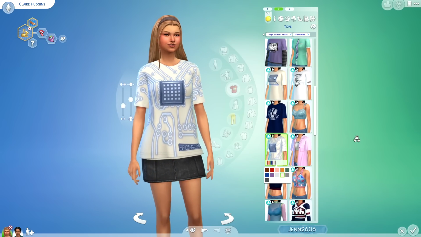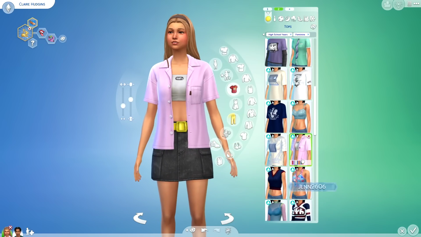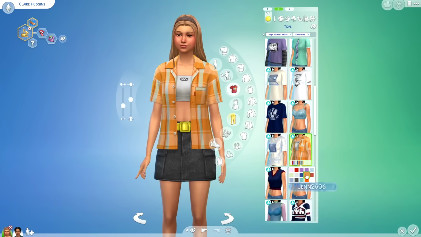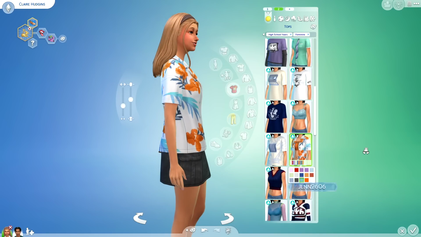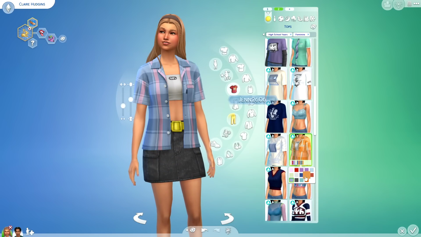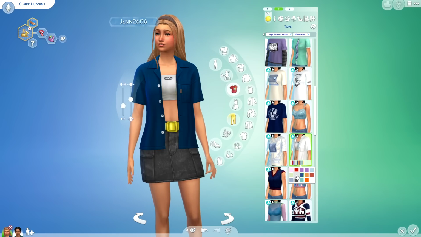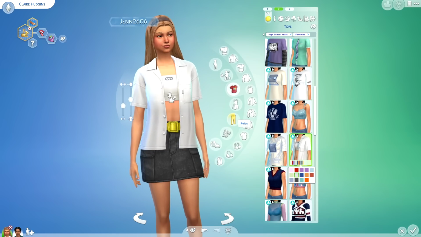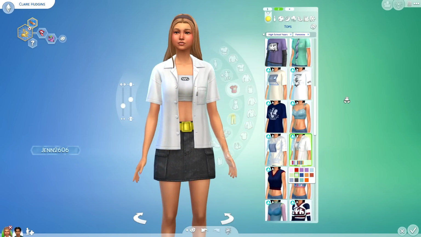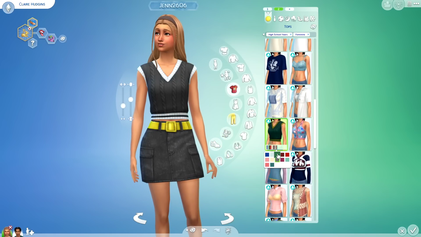We also have this cool motherboard shirt. I love that. It has some sort of signage there. This is a really cool top too. Oh my god, I love this swatch. It has a little Hawaiian print. It also has some nice little plaid options here too. This is such a cute piece. And I love when they add little tags and things too. I always get obsessed over the small details. Here's another little sweater vest too.